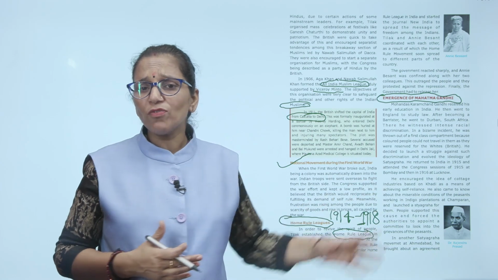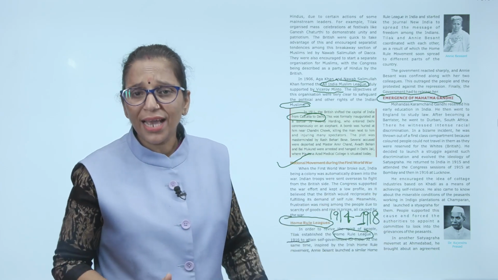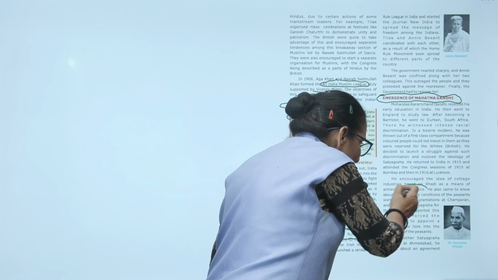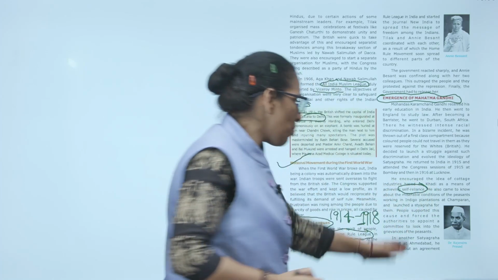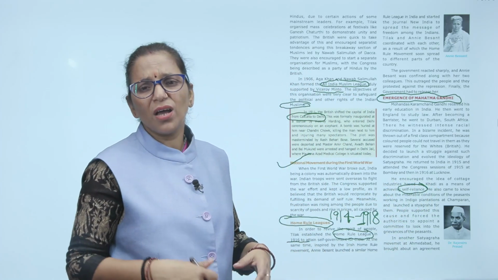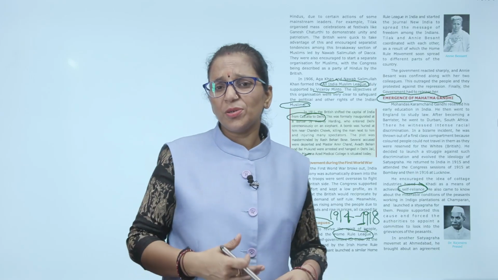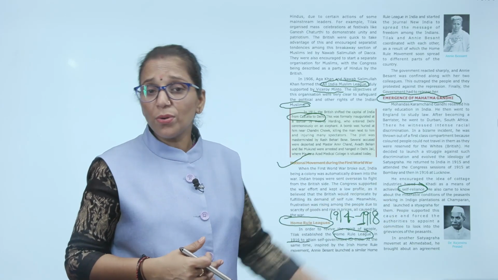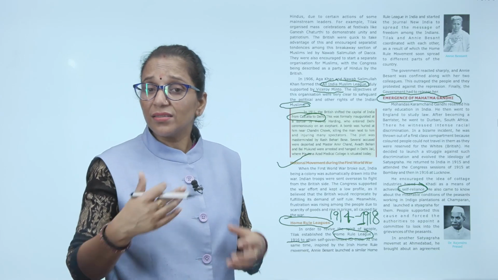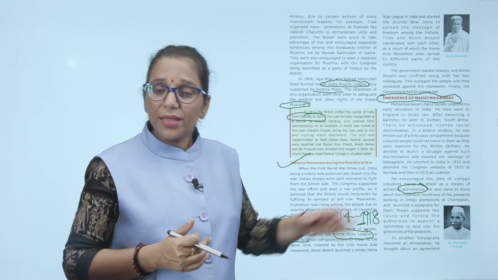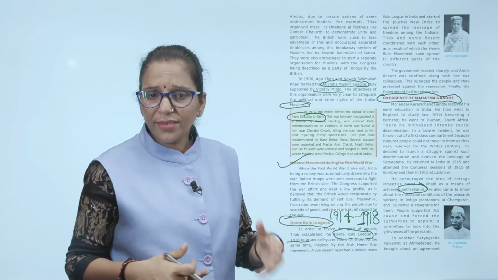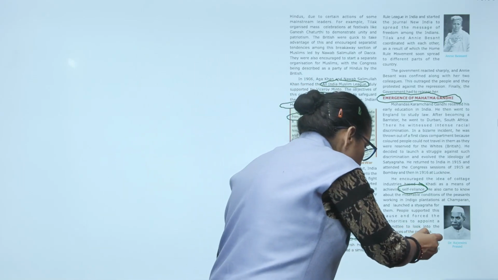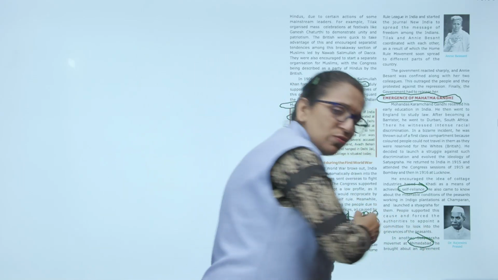He encouraged the idea of cottage industry based on khadi as a means of achieving self-reliance. Khadi apnao. He also came to know about the miserable condition of the indigo plantation at Champaran. He launched the Champaran Satyagraha. People supported him and this Satyagraha was successful. Then after that he also started the Satyagraha at Ahmedabad, where the mill workers' condition was the worst.